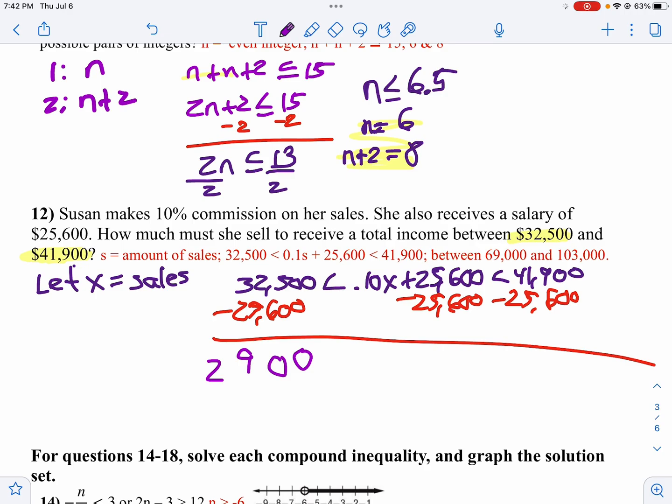So you get 2,900 there, is less than 0.10x. Let's make sure I did that right. That doesn't seem right. Oh, 32,500. That's right. So 0 minus 0, 15 minus 6 is 9. And, oh, my handwriting got in the way. That's what happened.